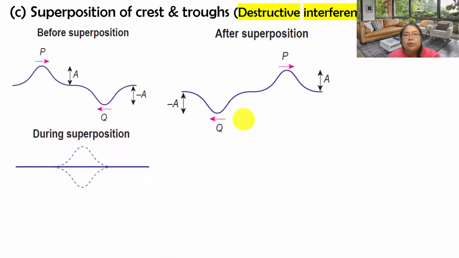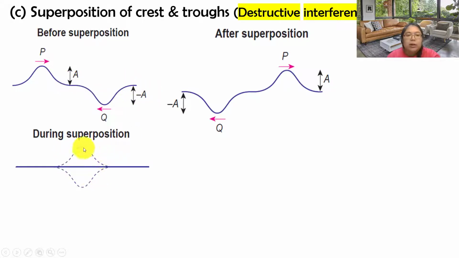Okay, now we go to the third part. This one is a superposition of the crest and also the trough. This we call destructive interference. That means they want to destroy each other. Now P and Q also move in opposite direction, but the amplitude is one positive, another one negative. So one is positive A, another one is negative A.